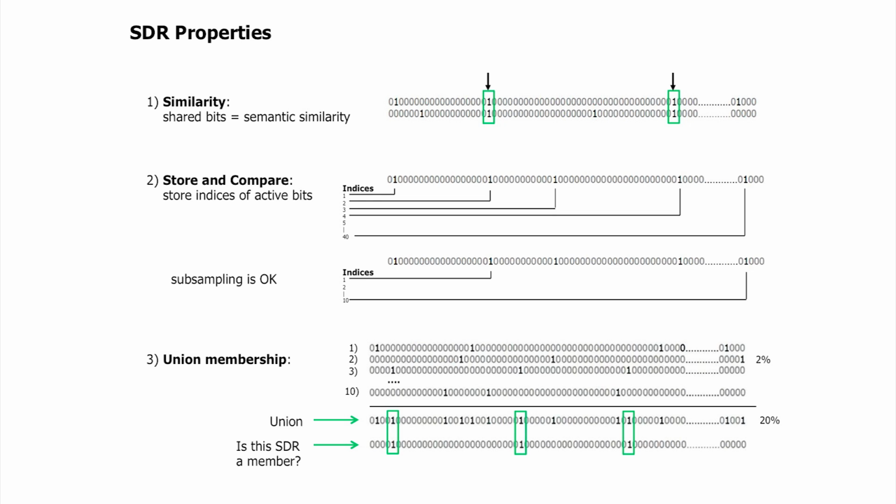Why do we care about this? I said earlier the brain makes predictions. What the brain actually does is predict lots of things all the time. It's not predicting one thing, it's predicting many things. And the way it makes the predictions, we're going to see, is a sort of union of predictions. If something unexpected happens, we want to know what actually happened. Was it one of the predictions, or was it not? I can't always tell you what my predictions are, but I can tell you if this thing that happened wasn't correct.